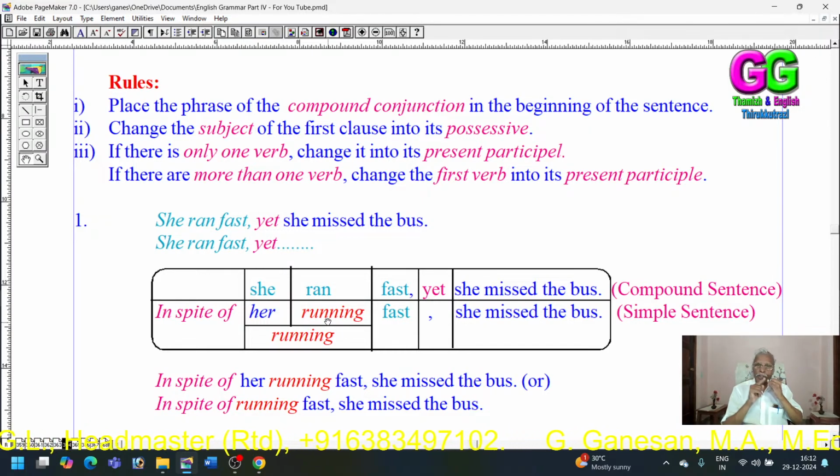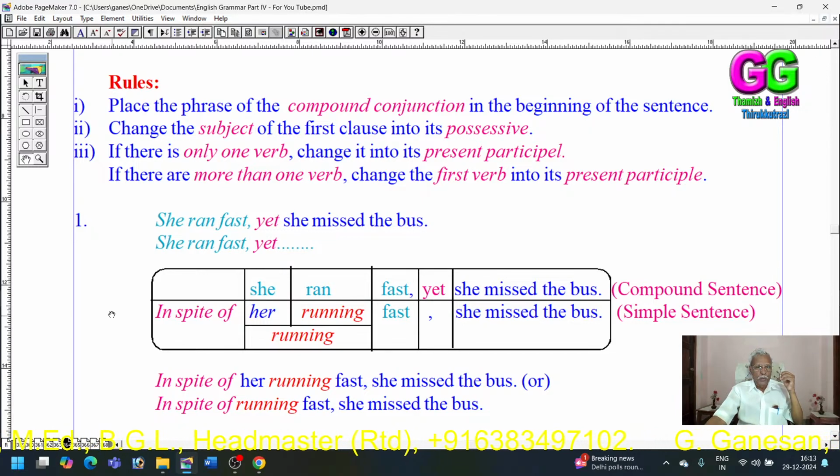These are the three rules. First, change the compound conjunction into its phrase. Secondly, change the subject of the first clause into its possessive. Thirdly, if there is only one verb, change the verb into its present participle. These are the three rules. If there is more than one verb, then change the first main verb into its present participle.